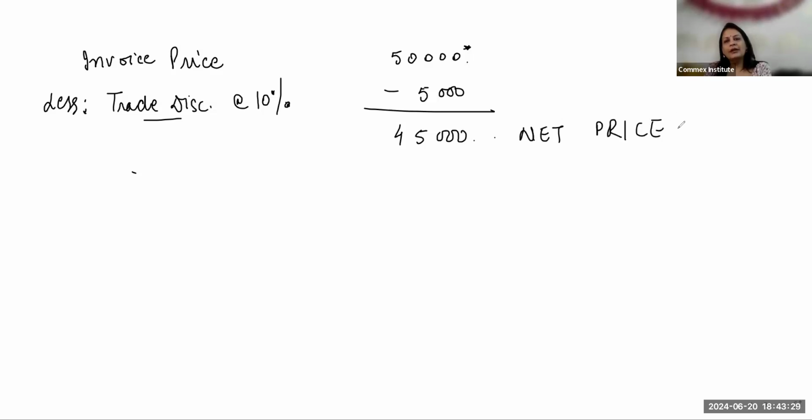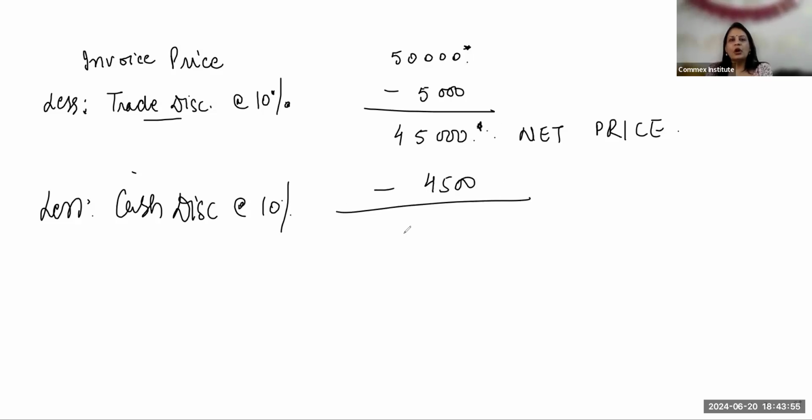So on net price, this cash discount is applicable. It will depend upon eligible amount. Now here, if I say that the entire amount is being paid right away, then you get another 10% as cash discount. So less cash discount at the rate of 10%. So 10% of this figure is 4,500. So how much I have to pay is 41,500. Sorry, 40,500. My net payment is 40,500.